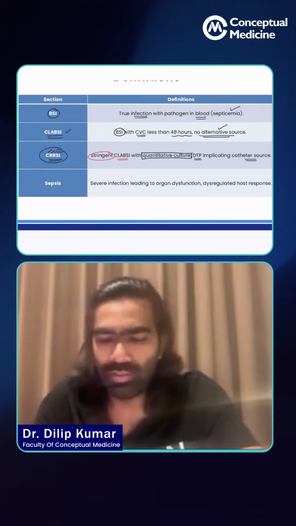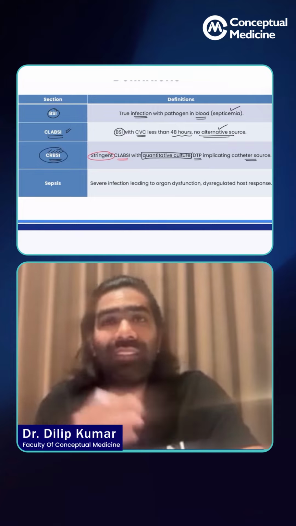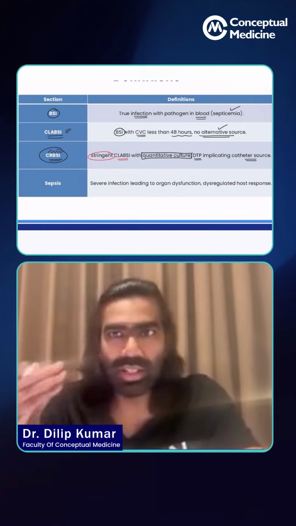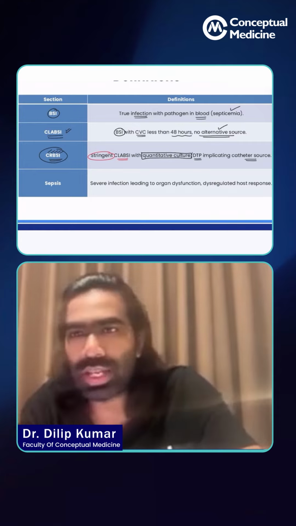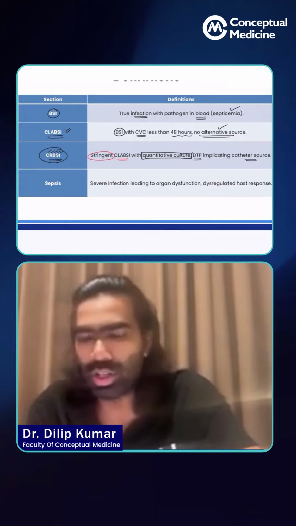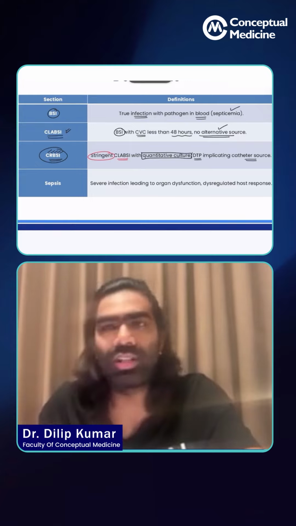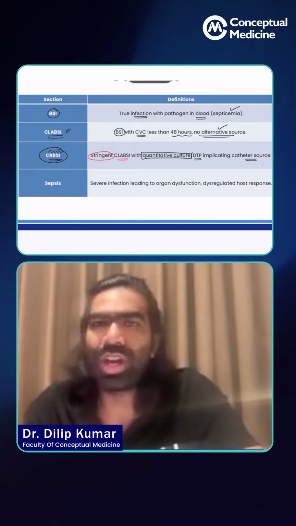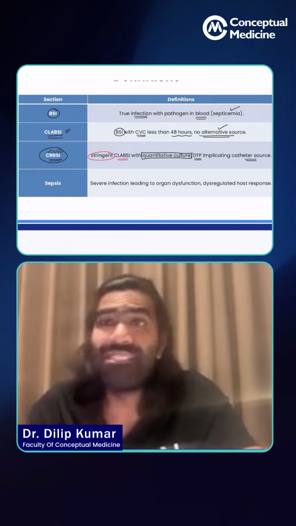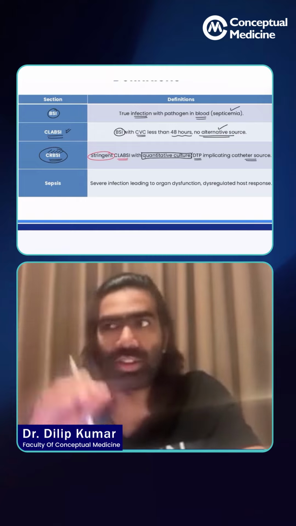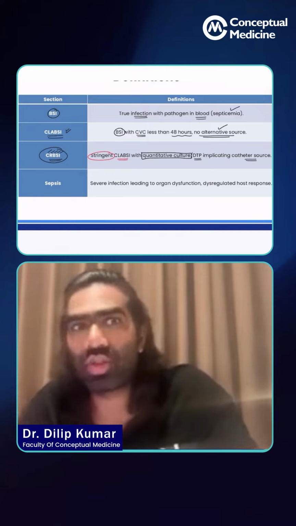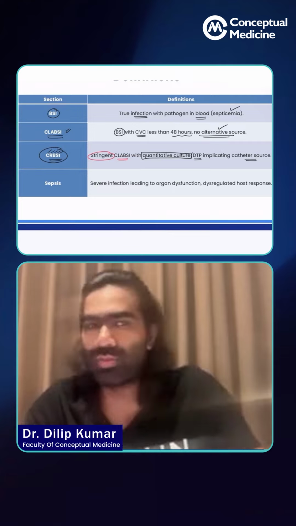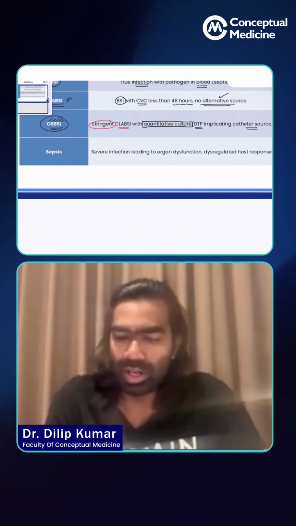It's not practical. We stick to the term called CLABSI, where we believe that the central venous catheter is the reason for the patient's bacteremia, and we assume it to be the case, and we start antibiotics accordingly. So in common practice, we are going to use the term CLABSI, where the patient is having a bloodstream infection with a CVC in place. That's it. We don't know for sure whether the CVC is the reason for this infection or not, but we assume that the CVC is the source of infection. So it's called CLABSI.